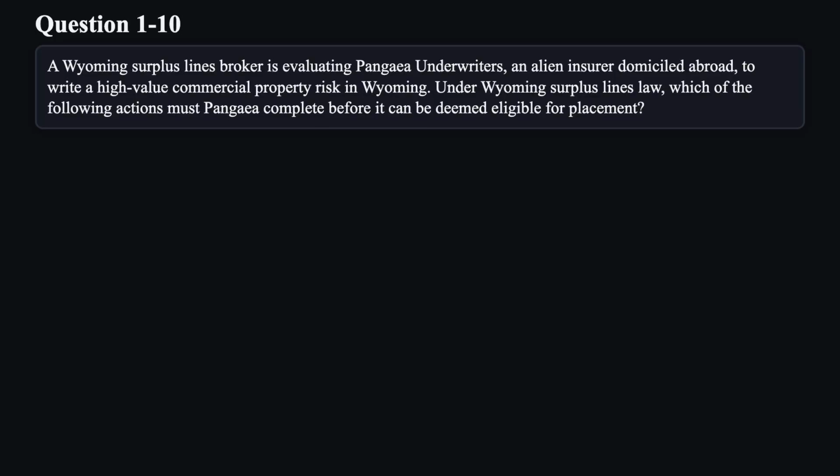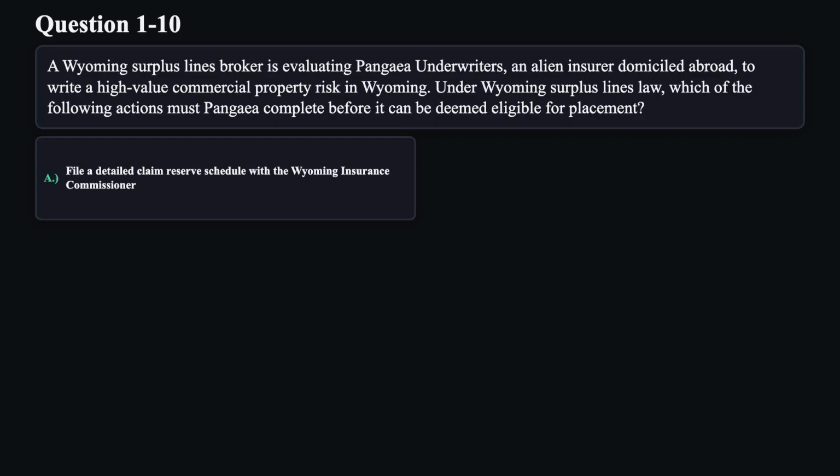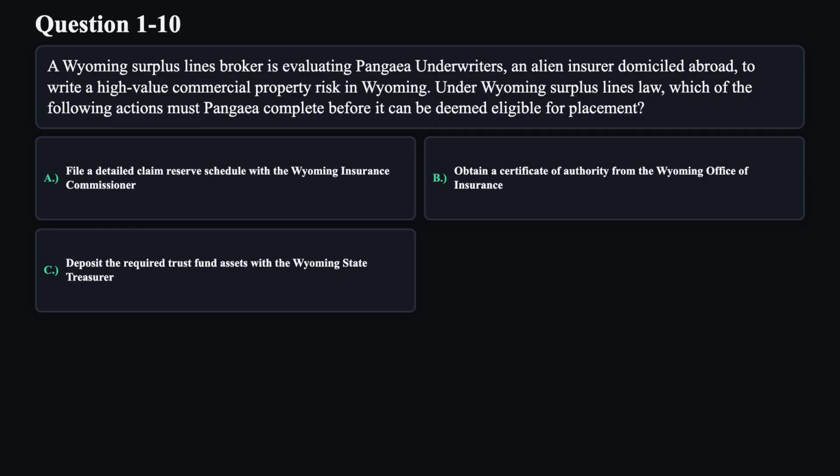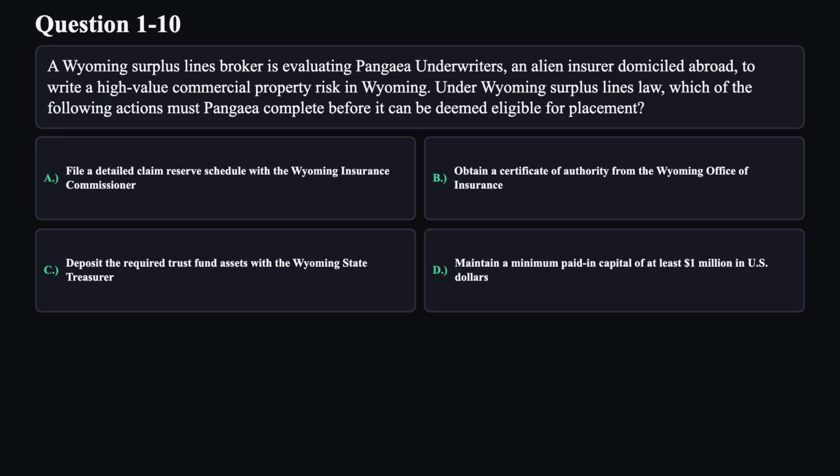Question 10. A Wyoming surplus lines broker is evaluating Pangea Underwriters, an alien insurer domiciled abroad, to write a high-value commercial property risk in Wyoming. Under Wyoming surplus lines law, which of the following actions must Pangea complete before it can be deemed eligible for placement? A. File a detailed claim reserve schedule with the Wyoming Insurance Commissioner. B. Obtain a certificate of authority from the Wyoming Office of Insurance. C. Deposit the required trust fund assets with the Wyoming State Treasurer. D. Maintain a minimum paid-in capital of at least $1 million in U.S. dollars.